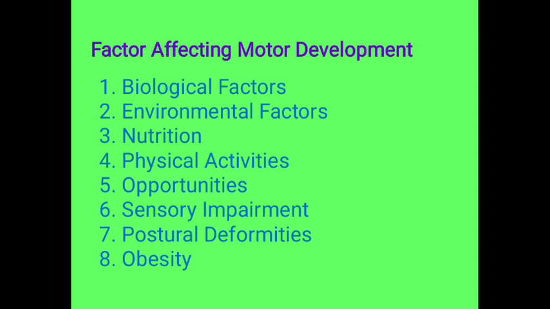So here the environmental factor is also a major factor which affects the motor development of a child. Then we are having nutrition. Nutrition plays a very important role in the life of an individual or any child, because without nutrition motor development is not possible. So here nutrition plays a very important role, because the sensory motor development is dependent upon nutrition only.